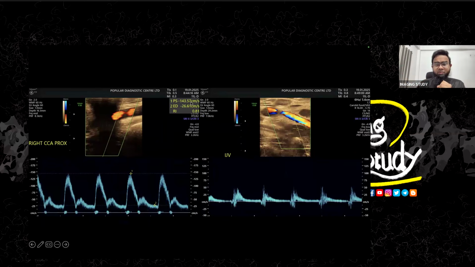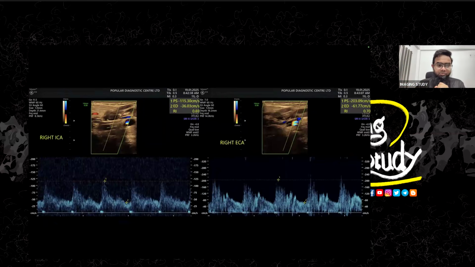Where you see the velocity is increased because it's supplying the fistula. And this is the internal jugular vein part. It is showing a very good amount of arterialization of the flow. So this is the internal carotid artery and external carotid artery, which are showing a very speedy flow.